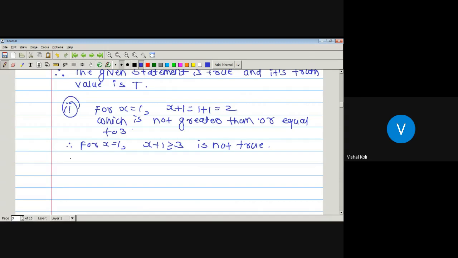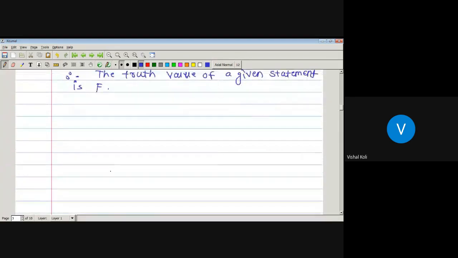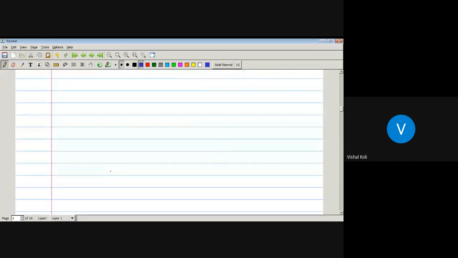Which implies the truth value of the given statement is false, since it is a false statement by the definition of universal quantifier. So in this way we can check the examples by the definition of universal and existential quantifiers.